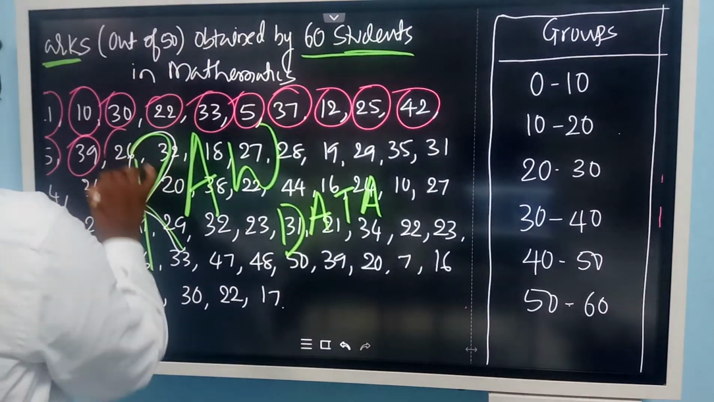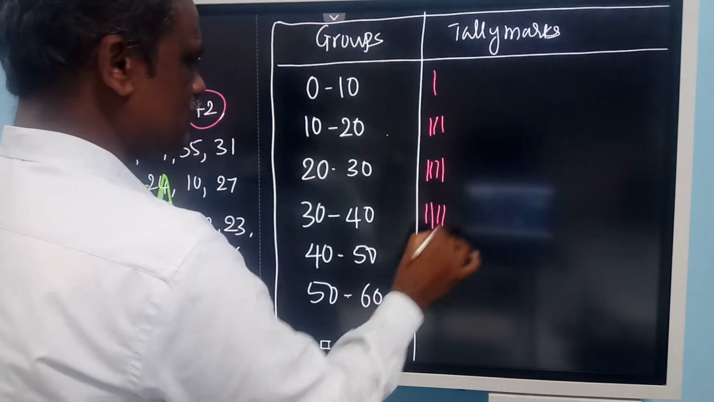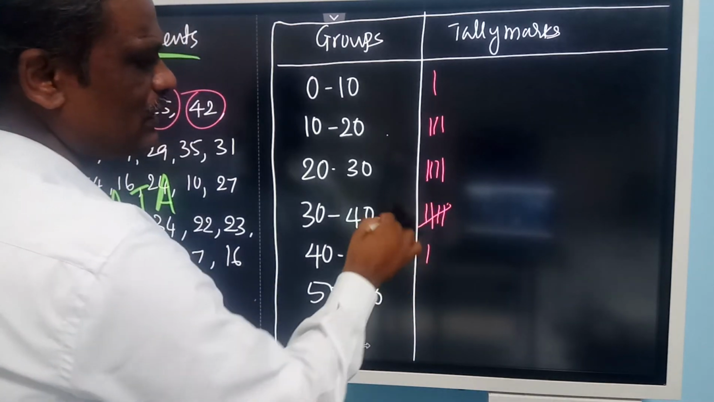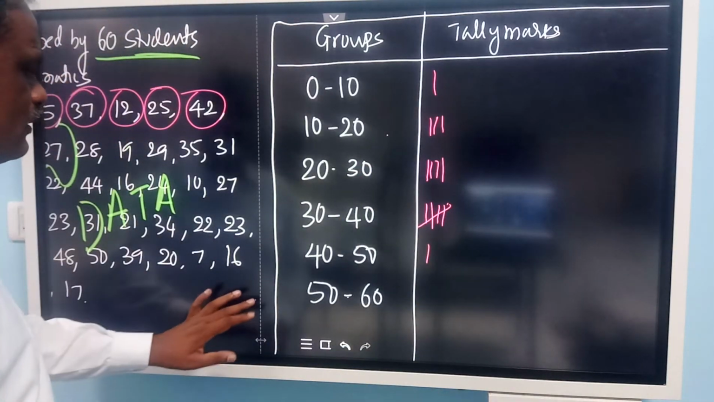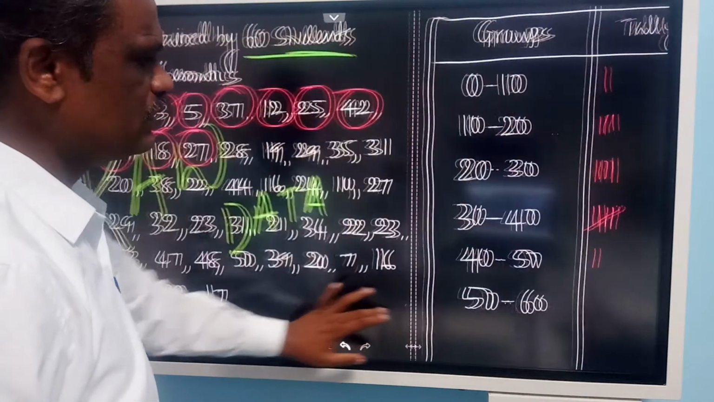Then another group: 26, 32. 26 here, 32 here. Either you can draw like this or like this. Okay. Then the third one, 18, 27. So 18 here.